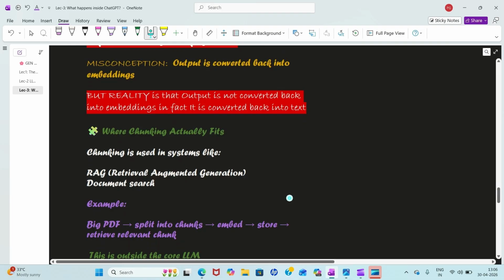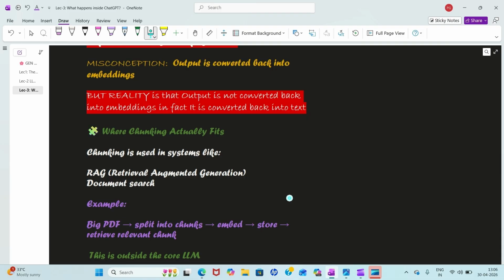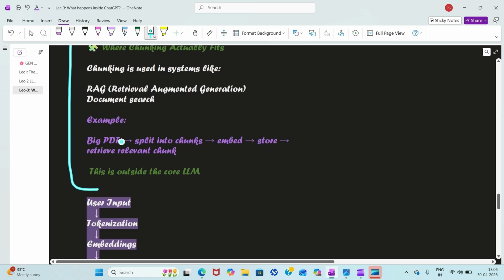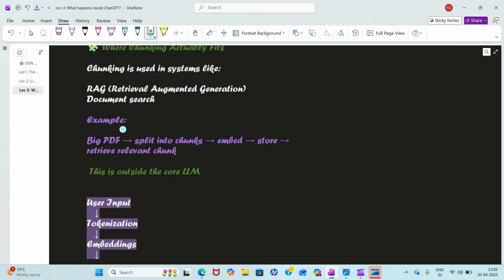So now if someone has confusion about where chunking actually happens, I have written here a small note. Chunking is basically used for RAG, for external systems, for document search. Like we have a big PDF, we split it into chunks because we can't provide the whole 100 sentences PDF, right?